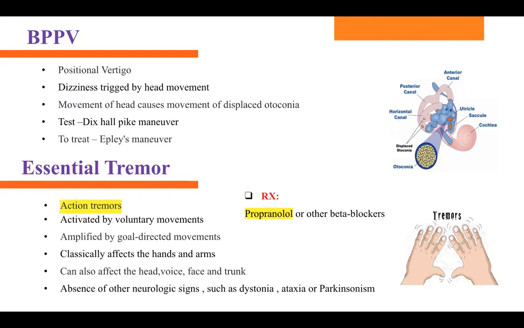Now next one is essential tremors. What type of tremor do they have? Those are called action tremors. It's activated by voluntary movement. It's affecting their head, their voice, their face, their trunk, their hands, and their arms.